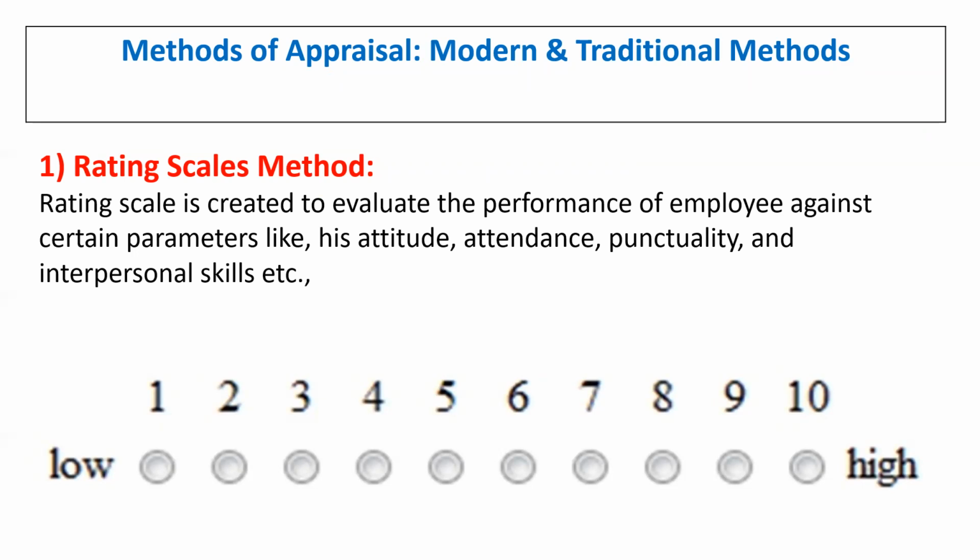On the basis of these parameters, the employee can be rated. If a person has good attitude, attendance, punctuality and interpersonal skills, we rate him numerically, indicated from low to high. If that person has punctuality, attendance and a good attitude toward his work, then that person can be rated above 5, that is, it might be a 6, 7, 8, 9 or 10. That is what we call the rating scales method.